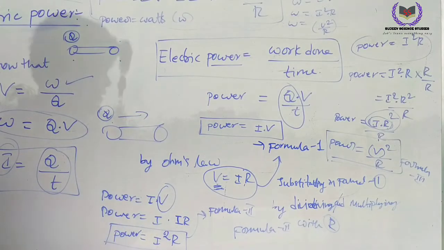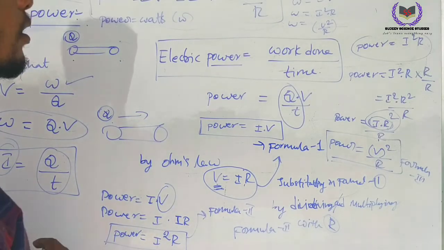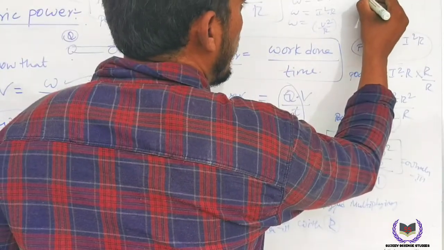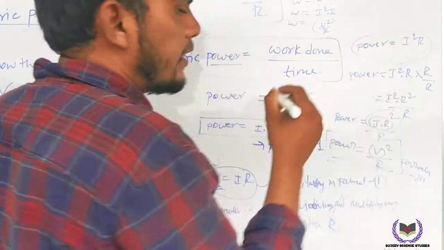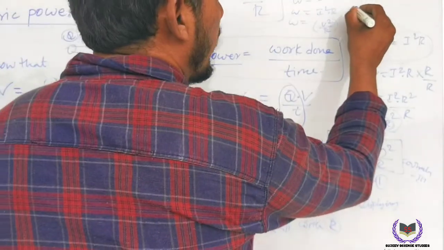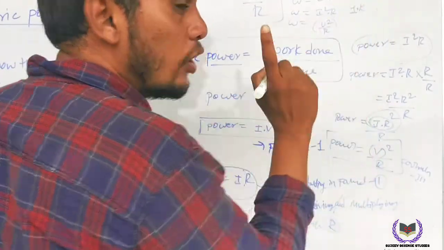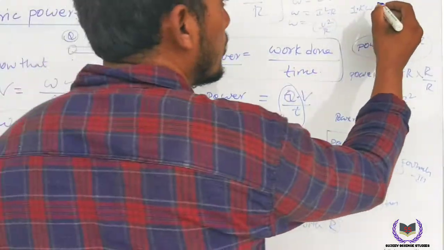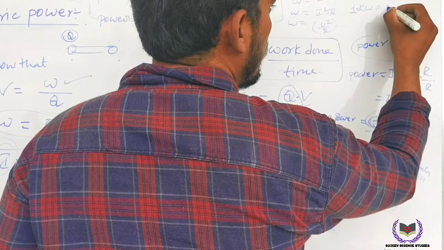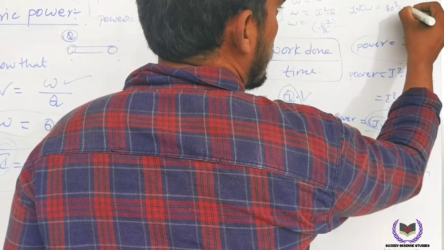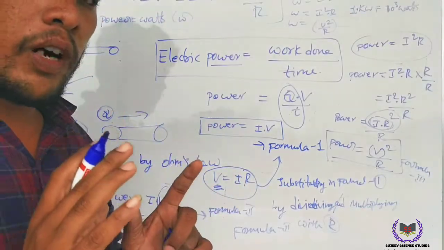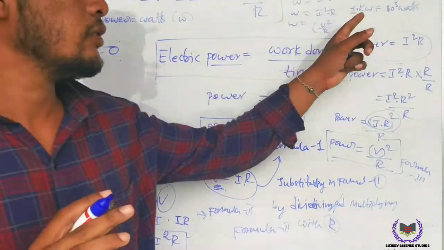One more thing, dear students. Watts are the unit of electrical power, and 1 kilowatt, kW, equals 10 to the power of 3 watts. You have to remember this point.